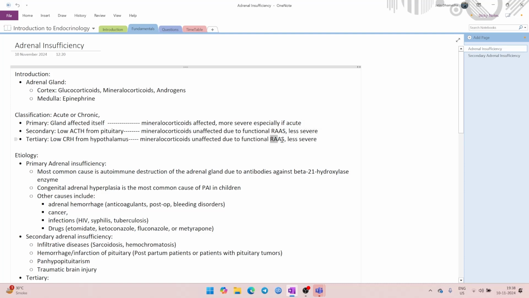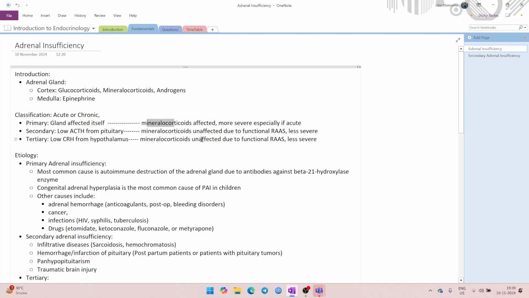If the RAS is functional, and you have mineralocorticoids, you will not see a lot of the downstream effects that you see in the primary. Meaning, what is the function of mineralocorticoids? You need to know what mineralocorticoids are and what their function is. Mineralocorticoid, basically aldosterone, functions to excrete potassium, retain sodium, retain water, and excrete acid. That is the main function of mineralocorticoid.